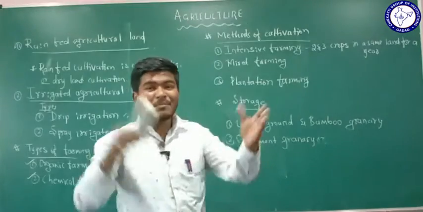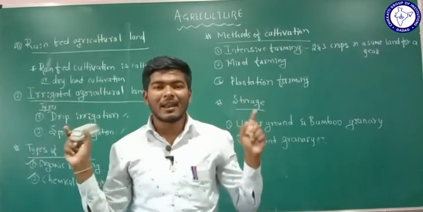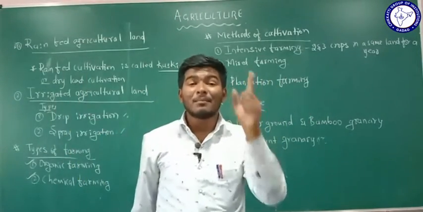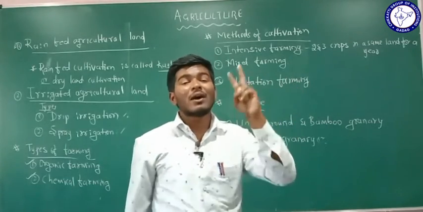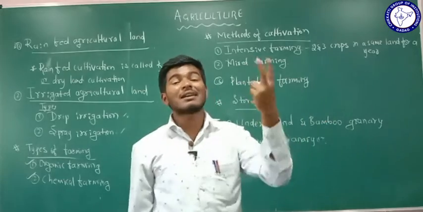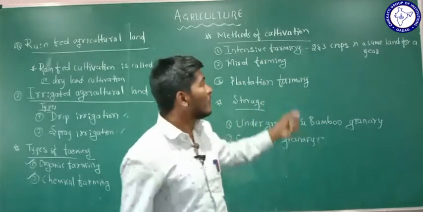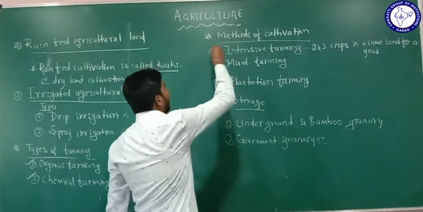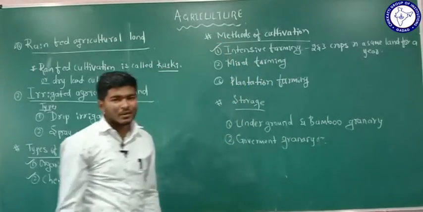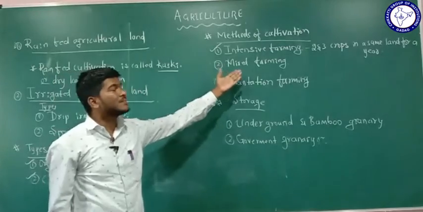In the same land, I am considering about a 1 acre land. In a 1 acre land, a farmer grows 2 or 3 types of grains, 2 or 3 types of crops for 1 year. That type of farming is called intensive farming. And what is meant by mixed farming?